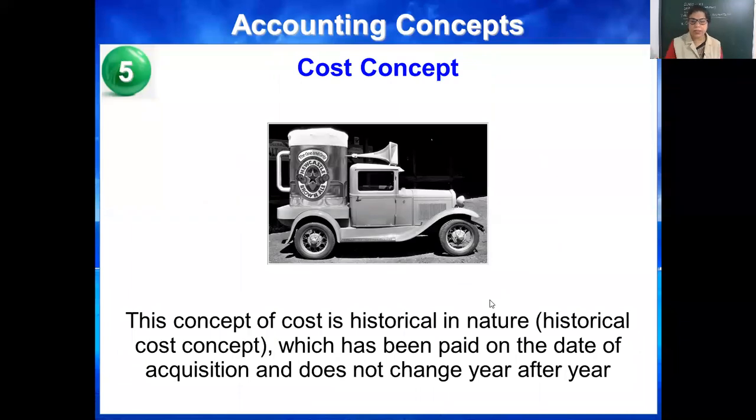Then cost concept. Yesterday I gave you the example. Historical cost concept means the value which is shown in the books should be acquisition or purchase price plus expenditure on that day. So the value should be shown on that price, not on the present price or the market value, because it changes every year, year by year.